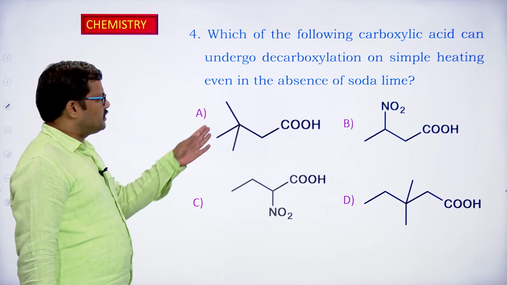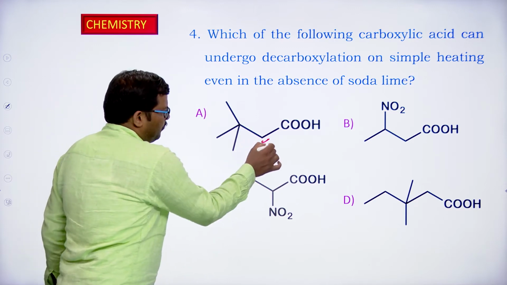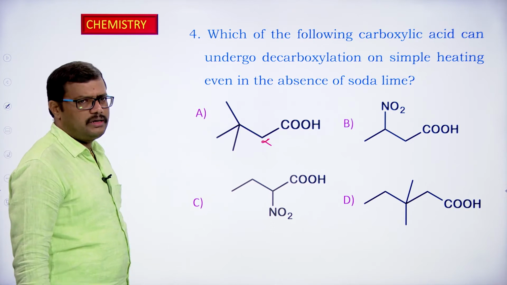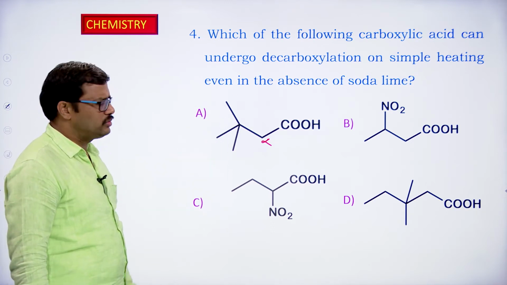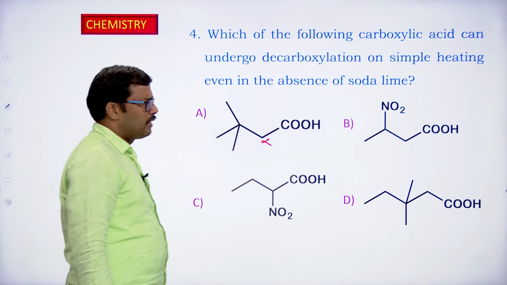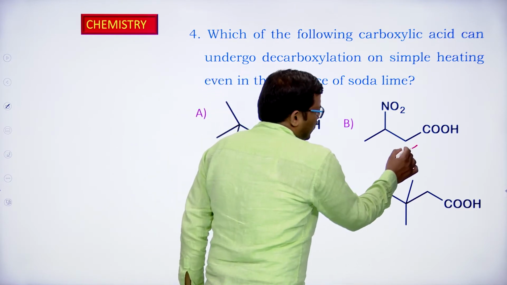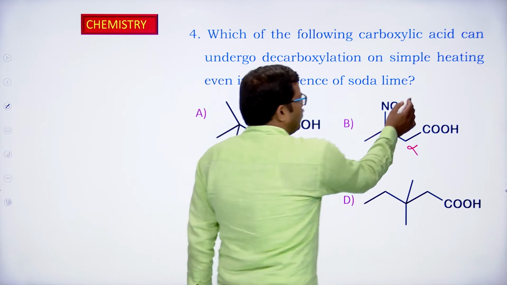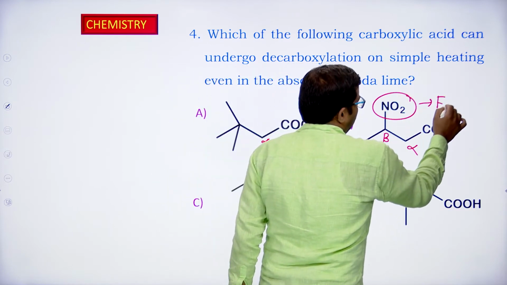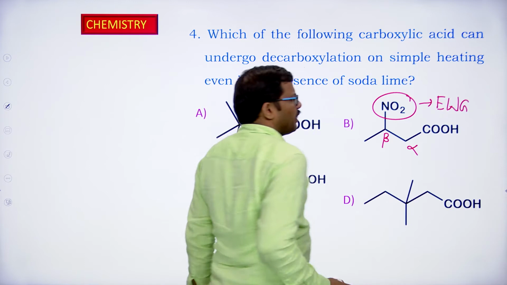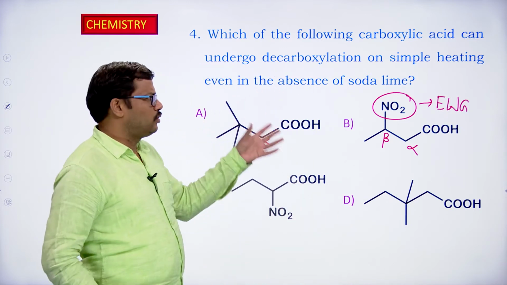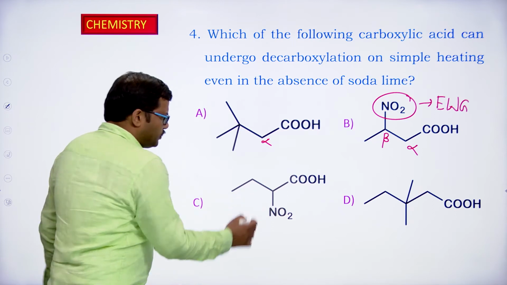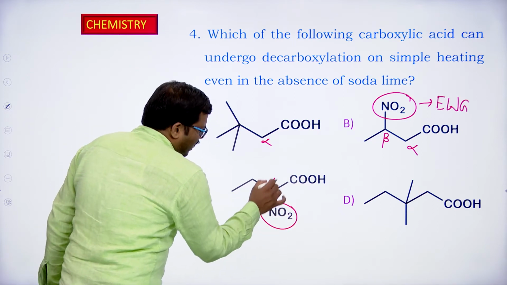So in the first case, this is the alpha carbon, and the alpha carbon always has a continuous chain here, so they are all electron donating groups, not electron withdrawing groups. And if you observe here, this is the alpha carbon and the next carbon is beta. On the beta carbon we have a nitro group. We know that the nitro group is an electron withdrawing group, so the presence of this group will make the reaction take place in the absence of soda lime. But here, if you observe, the nitro group is present on the alpha carbon.